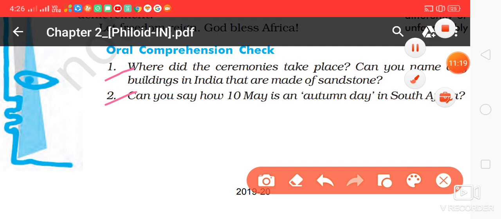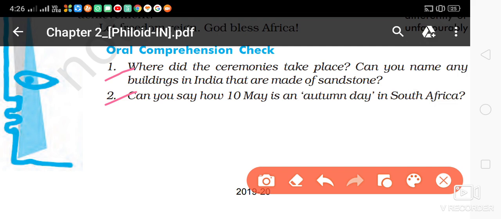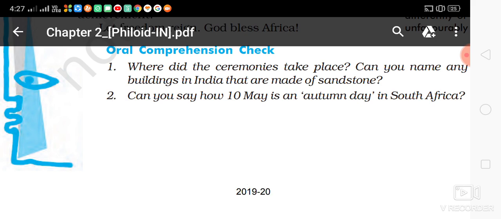Second, can you say how 10 May is an autumn day in South Africa? It is quite a different question. I feel you need to do some extra work for it, because you will not be able to find the answer in the text we just understood. How may the 10th of May be in autumn? Because in our country, autumn is not in the month of May. So how is it possible in Africa? You need to find this out.